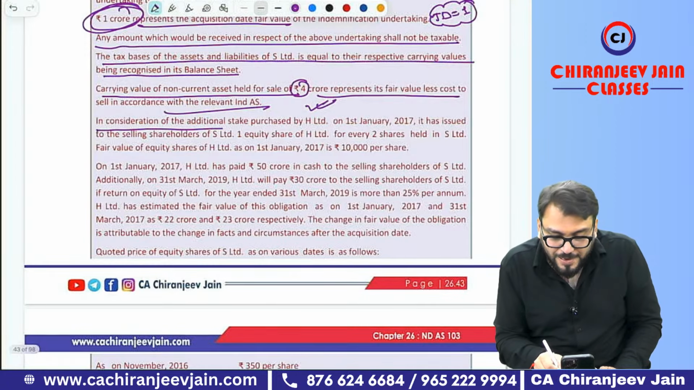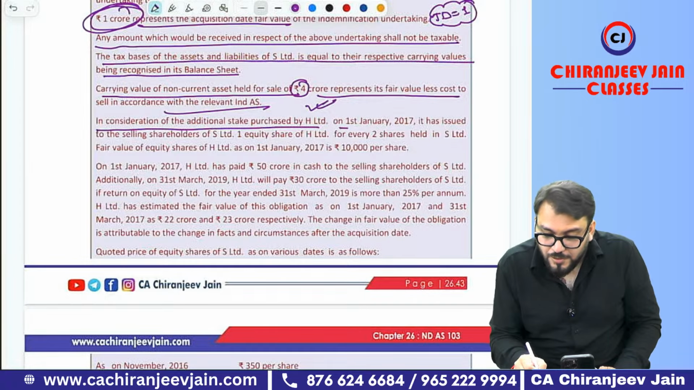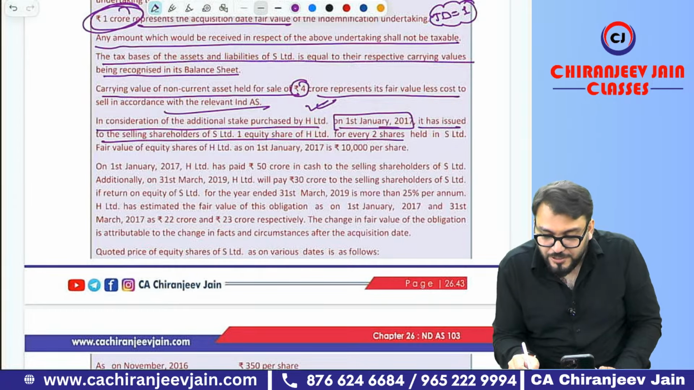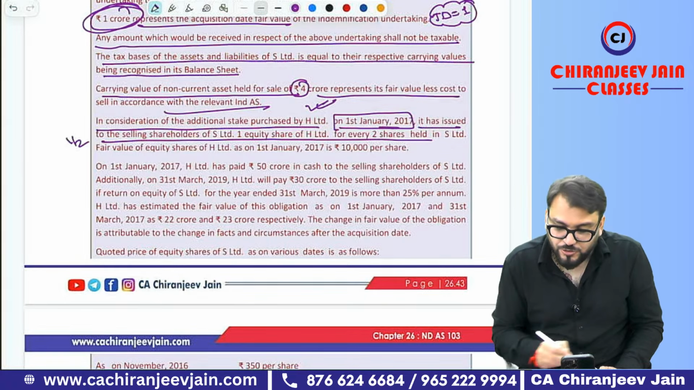Then, in consideration of the additional stake purchased by H Limited on 1st Jan 2027, it has issued to the selling shareholders 1 equity share for every 2 shares held. 1 by 2 is the swap ratio.